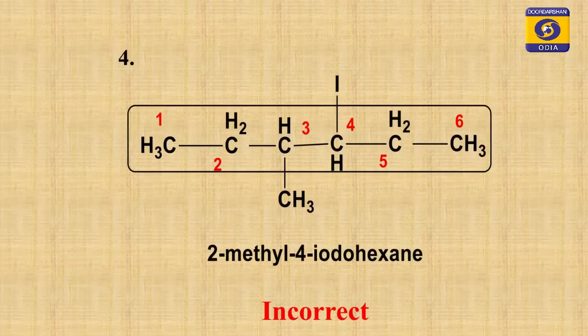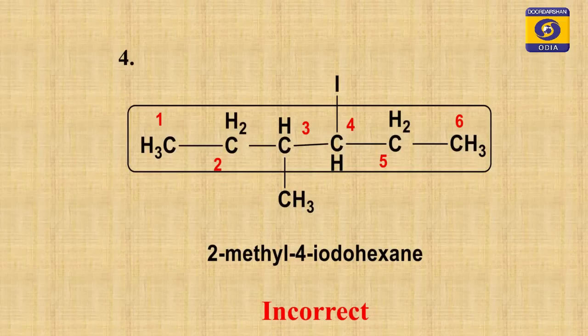Next one example, you see it, this one. Same thing, but students, I have written it, it is the incorrect one. Then what is the correct one? The numbering is wrong. The numbering is from left to right, but it should be from right to left, because iodine comes first, then methyl, as per alphabetical order.